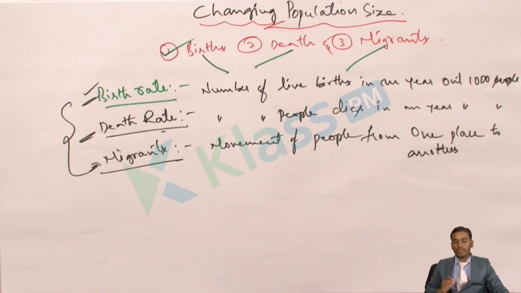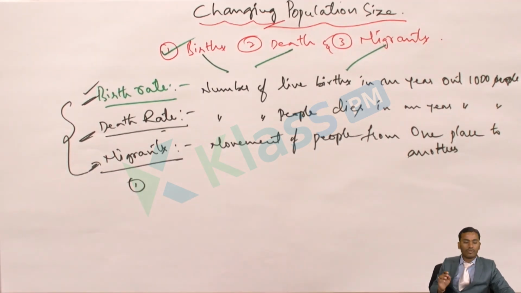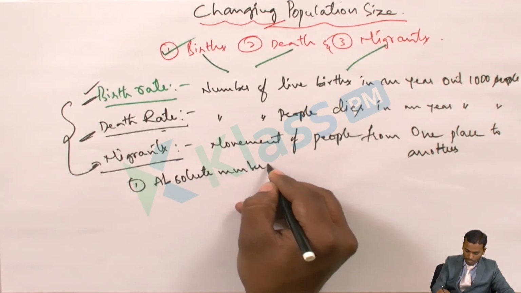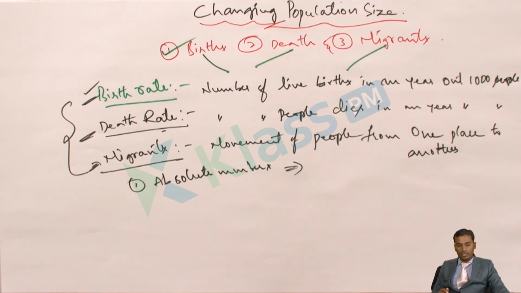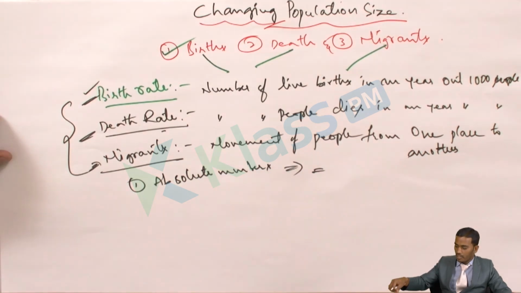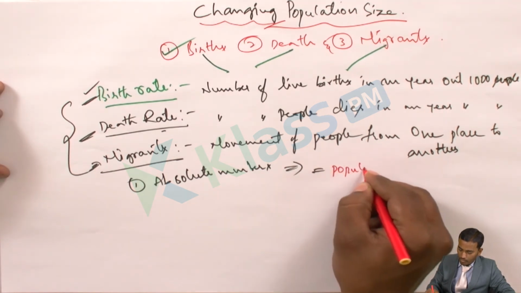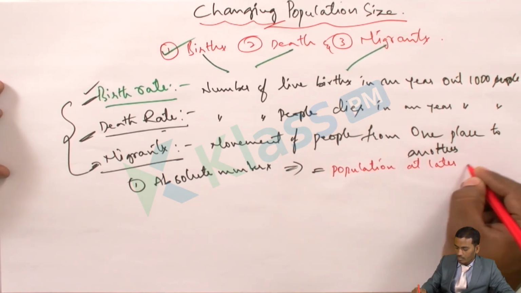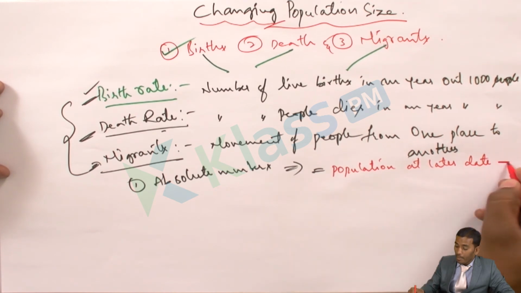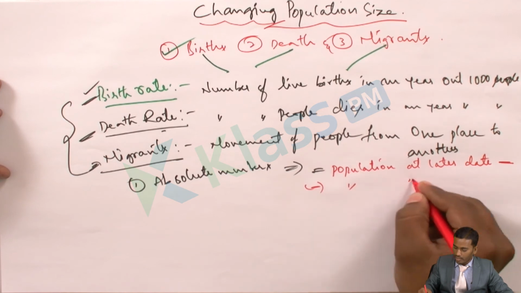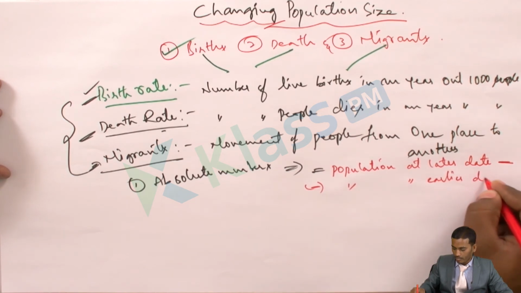Here the population size can be denoted in 2 ways. The first thing is absolute numbers. What is population change through absolute numbers? Absolute numbers is equal to population at the later date minus population at the earlier date. What do we get?